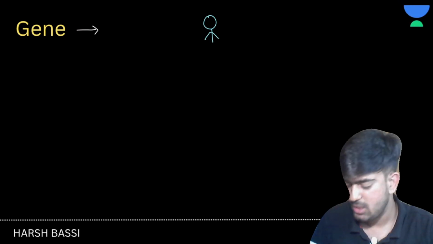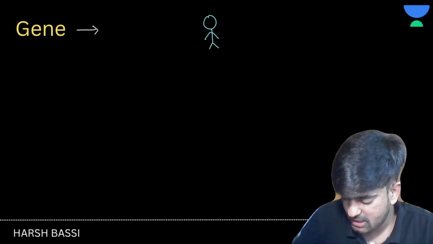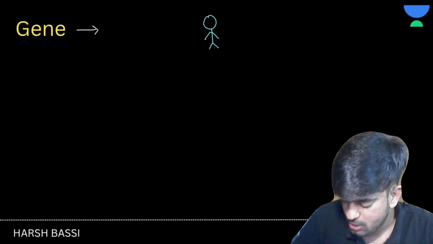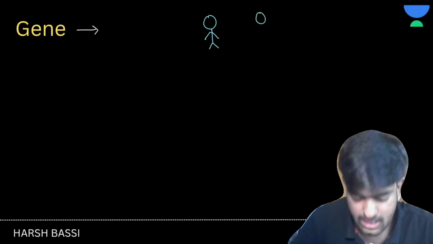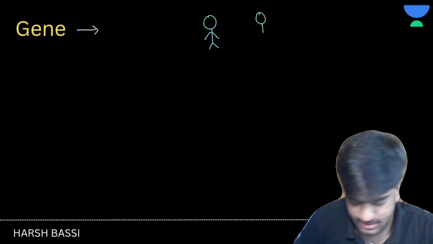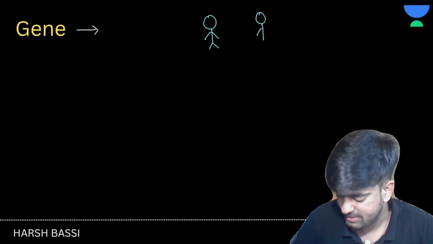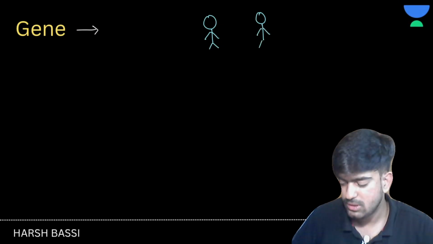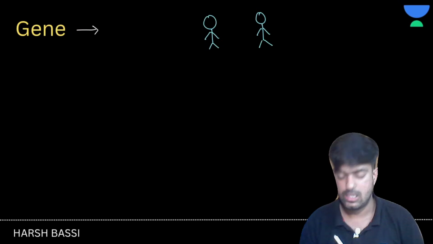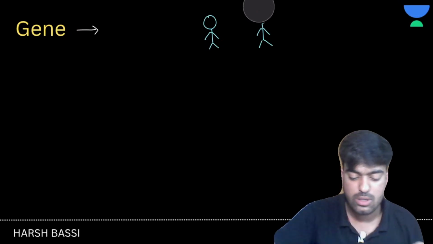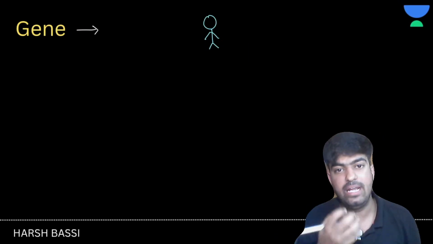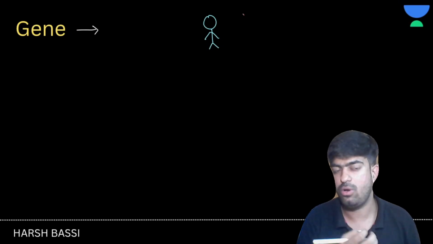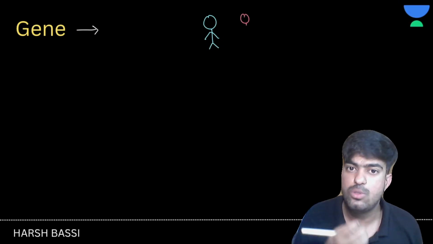This is mother. I will take a father with a different color. So let's suppose we have a mother and we have a father. This is mother and then we have father here. Okay, clear? Next, what is the ploidy of human beings, or how many chromosomes do we have?